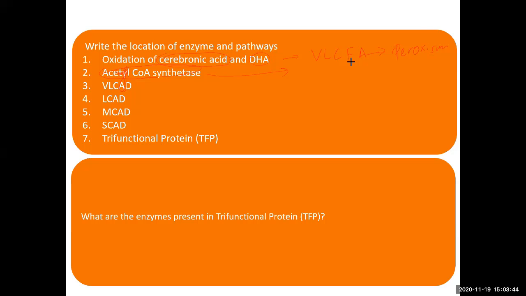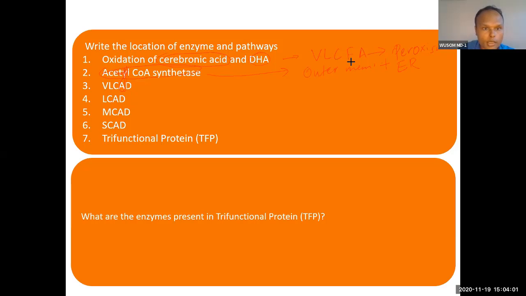It is present in liver. Which organelle? Outer membrane of mitochondria, and then also endoplasmic reticulum. Okay, so very long chain fatty acid is located where? Which part of cell? Which organelle?